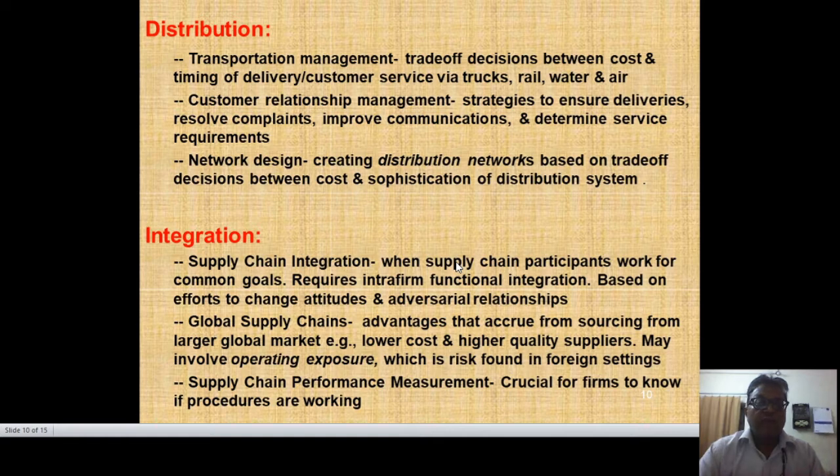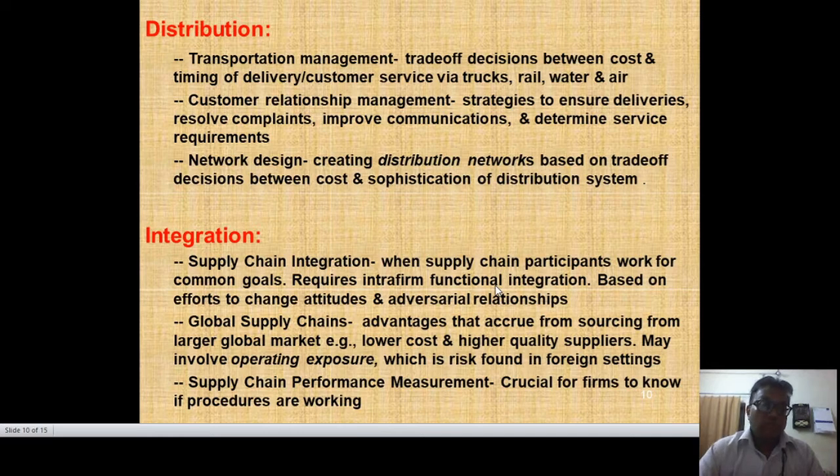These are basically the three fundamental pillars, but all are interlinked with the value of integration. Integration is like supply chain integration: when supply chain participants work for common goals, it requires interfunctional integration based on efforts to change attitudes and adversarial relationships. The main thing is that we should maintain non-adversarial relationships and take care of interfunctional integration, so that our supplier or distribution channel helps us maintain our company's brand and vision.